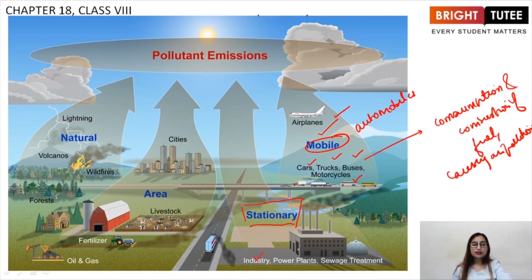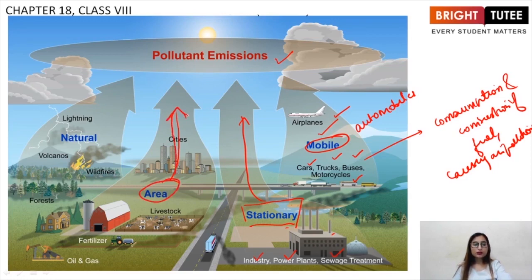Stationary is industry, power plants, sewage treatment. These three are again a contributing factor to the pollutant emissions, right? In this we include industry, power plants and sewage treatment. Then coming to cities, right? We are basically talking about area now, right?